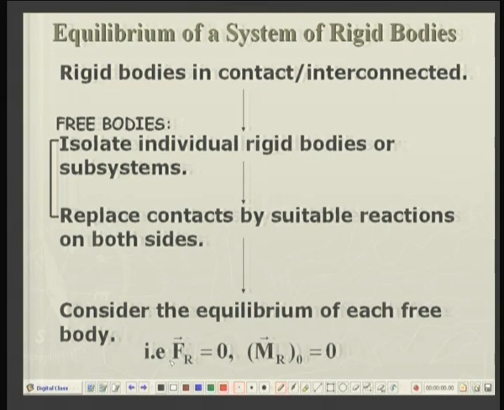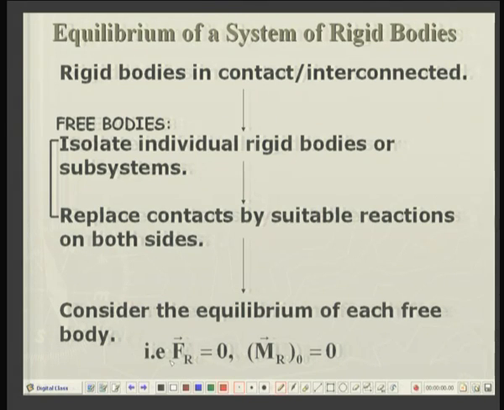On the other side of the contact also we will have equal and opposite forces and moments. So, the individual bodies or subsystems of bodies are replaced by suitable reactions on both sides. That's how we will get the free bodies. First we isolate them and then we replace the contacts by suitable actions and reactions.